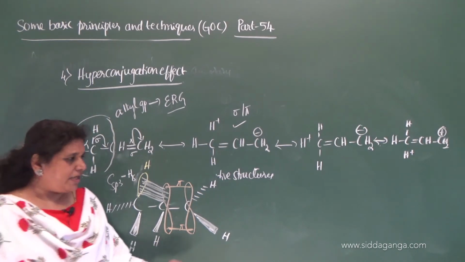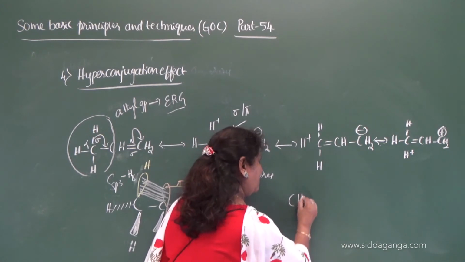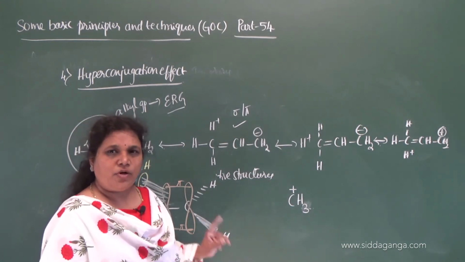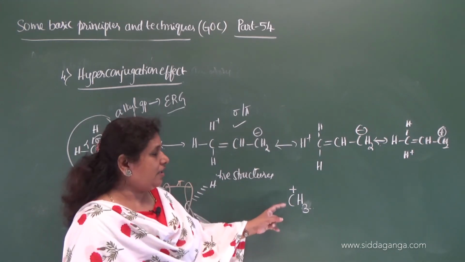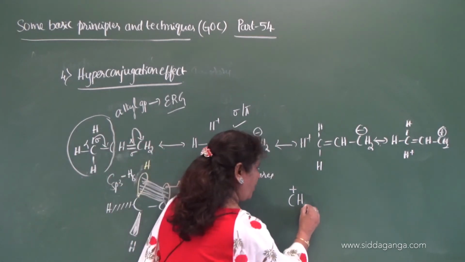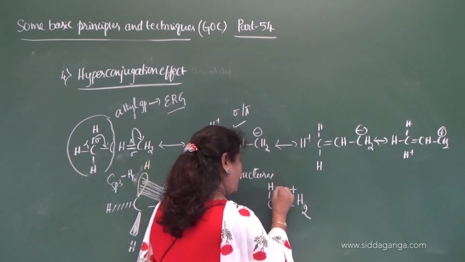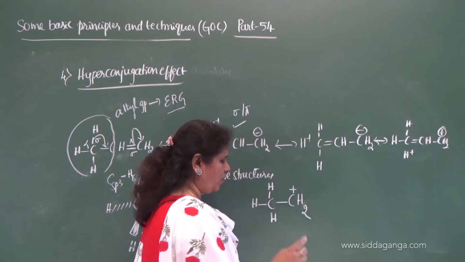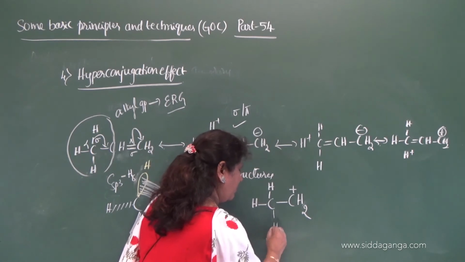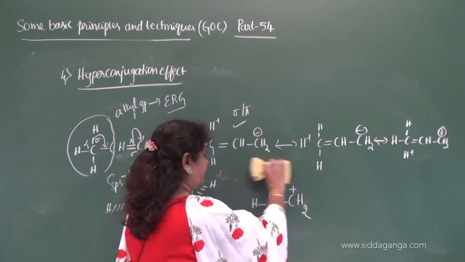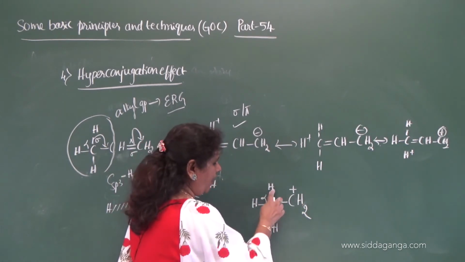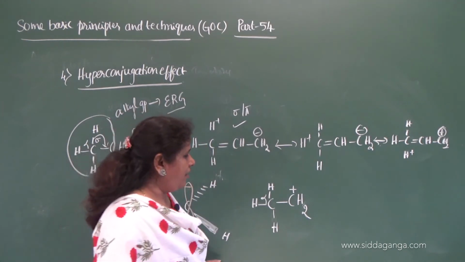Now the same thing happens in the case of, consider CH3 plus, the methyl carbocation. This is less stable. I'll explain why it is less stable. So now remove one hydrogen and replace it by a methyl group. So one of the hydrogen atoms of the methyl carbocation is replaced by a methyl group. Now this is the functional carbon and this is alpha, and three alpha CH bonds are here.